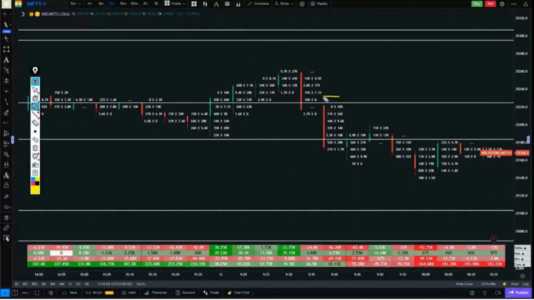Now look at this candle. What is the value of this candle? It's in the red box and has a negative sign in front, so that means this is a negative delta. What does a negative delta indicate? It shows the sellers. So what does it mean? That in this particular candle, there are more sellers, 56,000 as compared to buyers. There are only two types of delta, positive delta, where there are more buyers, and negative delta, where there are more sellers. Okay. So now, look, take any candle at random.